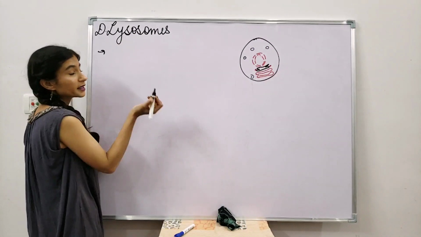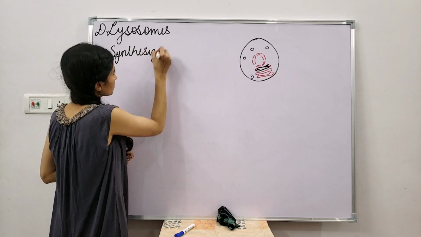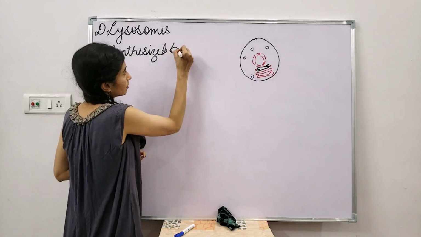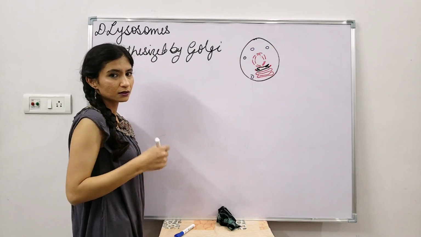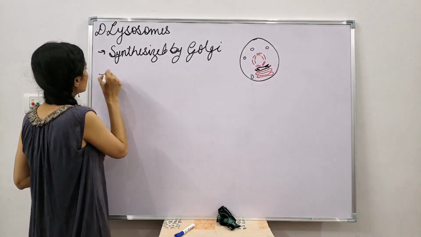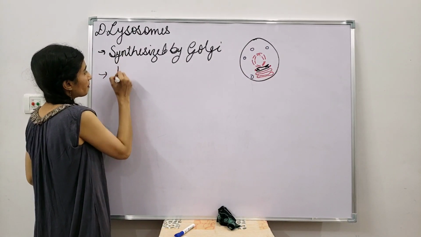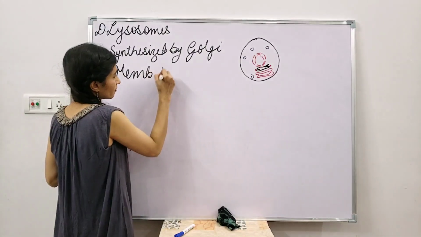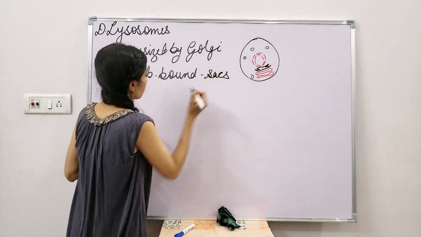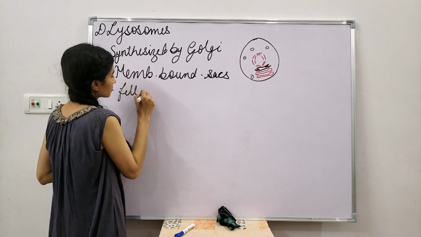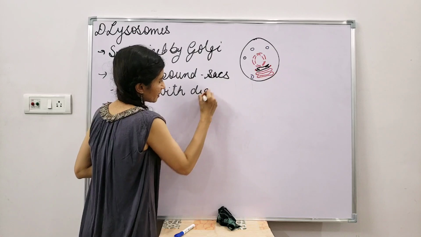It is synthesized by Golgi. We have discussed Golgi in the last class, so you can go to the previous video and check that out. Synthesized by Golgi. Next, they are membrane bound sacs filled with digestive enzymes.